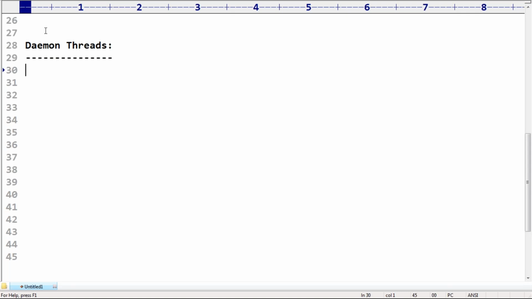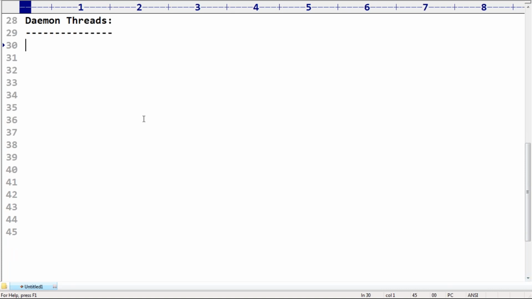So it is very simple. Sometimes threads may run in the background. Such type of background executing threads are by default considered Daemon threads. Remember that. Daemon threads, there is a best example for you people.